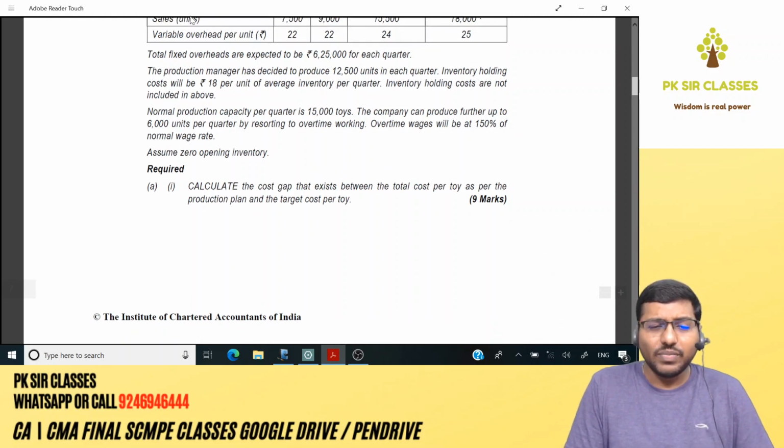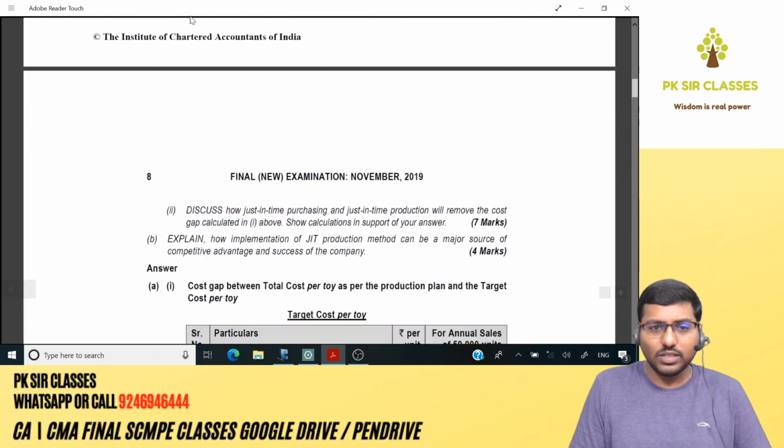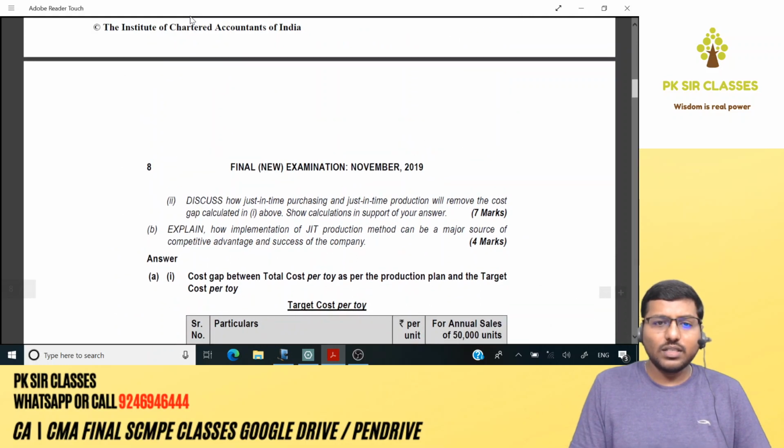A. In the first one, calculate the cost gap that exists between the total cost per toy as per the production plan and the target cost per toy. Which means we need to calculate both of them and find out the cost gap. That is for 9 marks. What else? Discuss how just-in-time purchasing and just-in-time production will remove the cost gap calculated in one above. Show calculations in support of your answer.